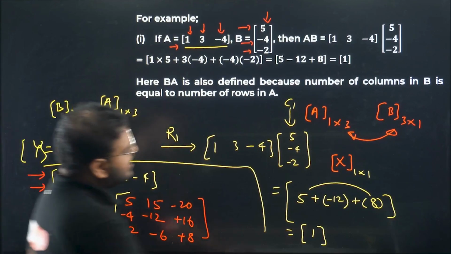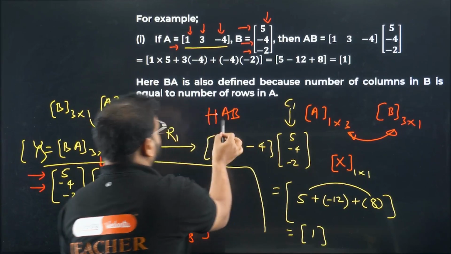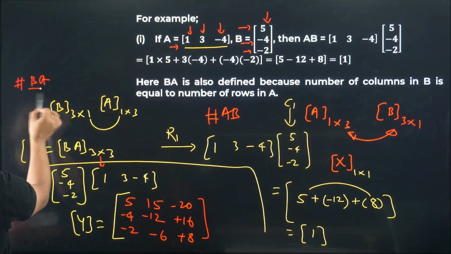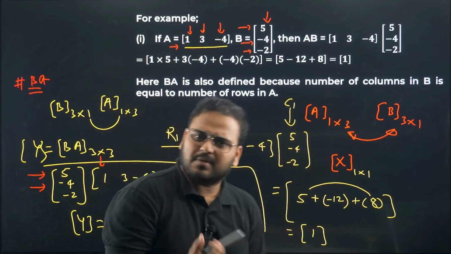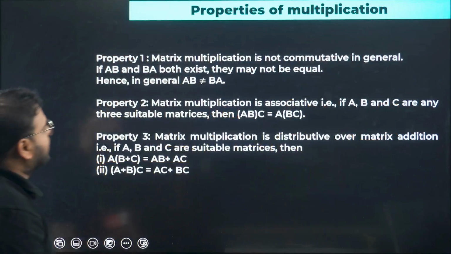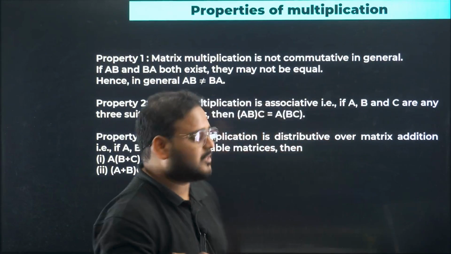Whether you are talking about AB, this is AB, and this is for BA. Clear? Very clear. Simple one. Let's move on now. So this is multiplication explained to you, how you multiply, how to take the order. Now we'll go to the properties of multiplication.